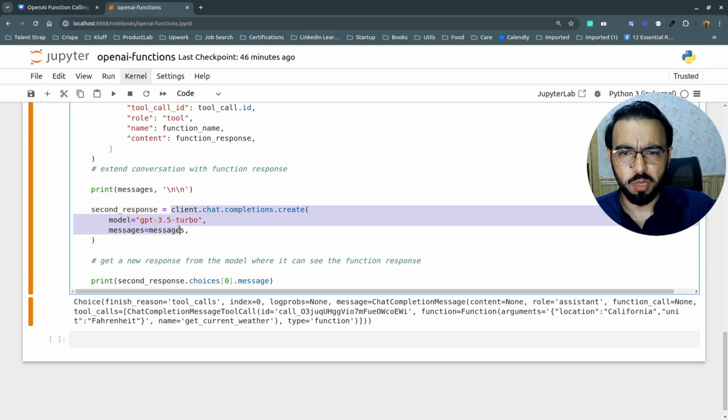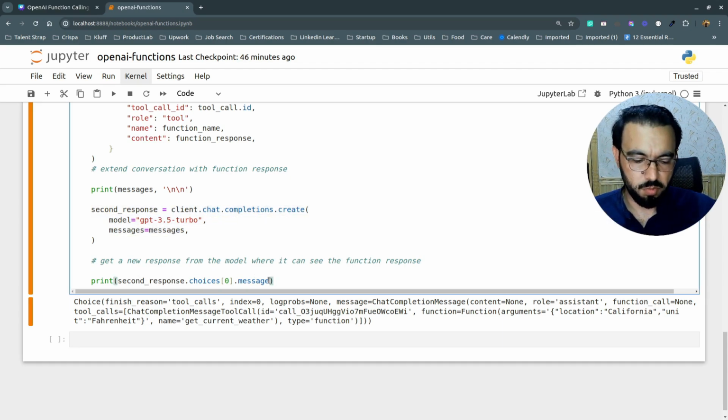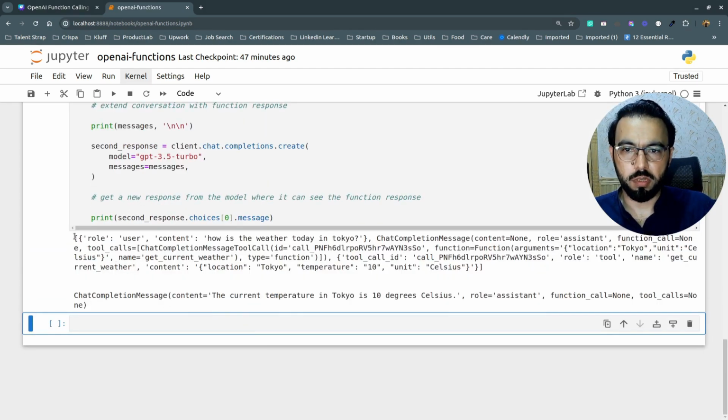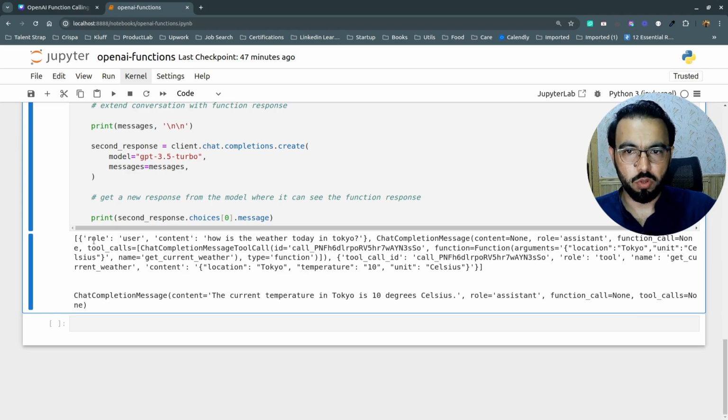So I'm calling the GPT model again, and whatever response I'm getting, I'm printing the actual message. Let's try this and see how it looks. Now you can see we have two responses. The first response is the same: the role is user and the content is how is the weather today in Tokyo. We don't have the actual text-based response, but instead OpenAI wants to call the function get_current_weather, the location is Tokyo, the temperature is 10 and the unit is Celsius.